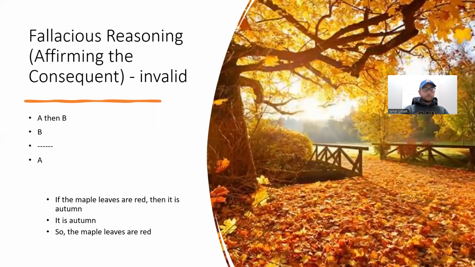And finally, if the maple leaves are red, then it is autumn. It is autumn. Therefore, the maple leaves are red. So here we're affirming the second part, the B. And by affirming the B, we don't get to the A. So again, it can be autumn, but maple leaves might not be red, right? They might be green still, or they might be brown, right? Maybe they're yellow. So we don't get that conclusion.